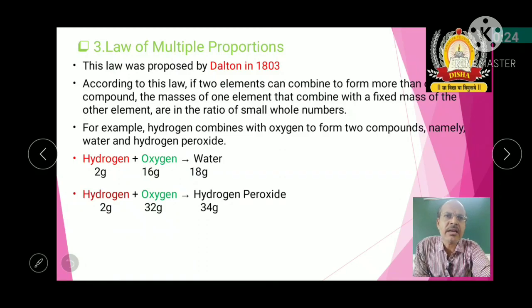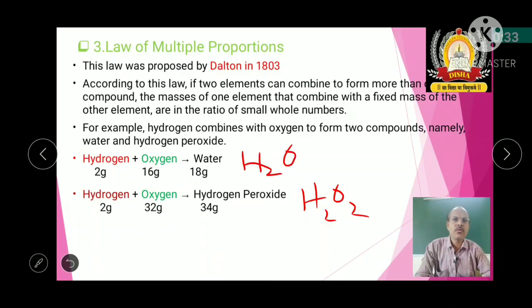Here hydrogen peroxide is H2O2 and water is H2O. In the first, 2 gram of hydrogen requires 16 gram of oxygen to form 18 gram of water. In the second, 2 gram of hydrogen requires 32 gram of oxygen to form 34 gram of hydrogen peroxide.